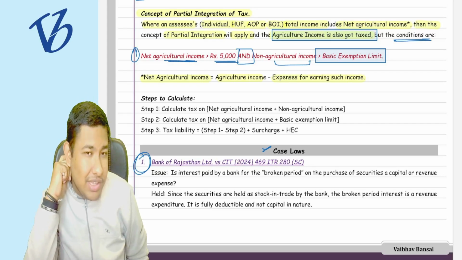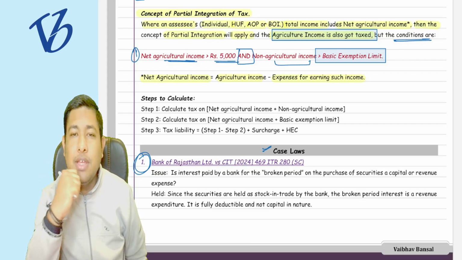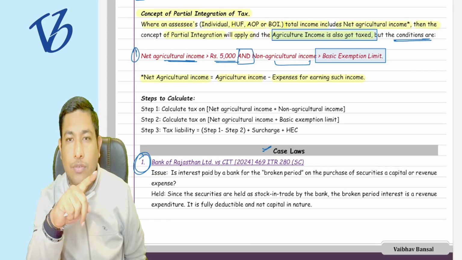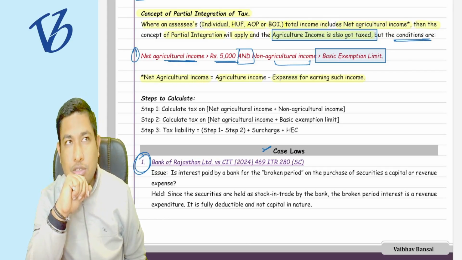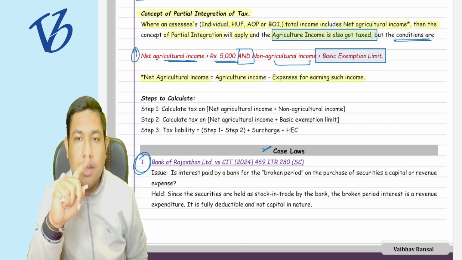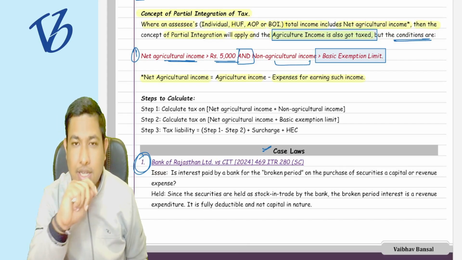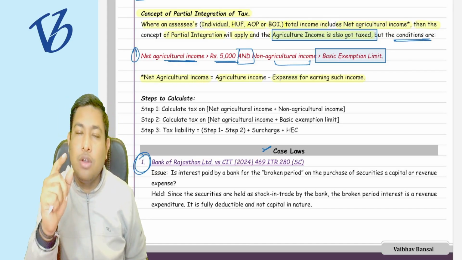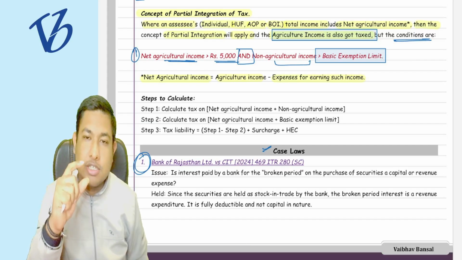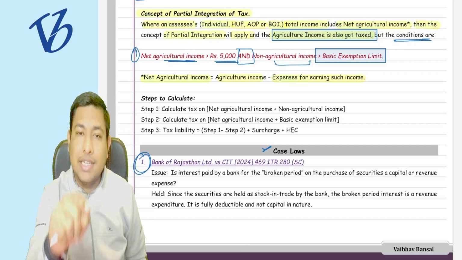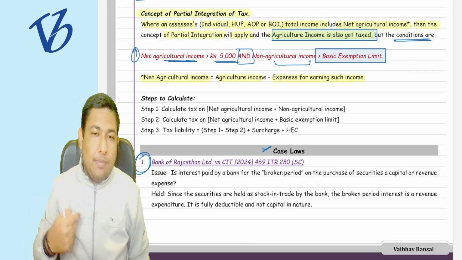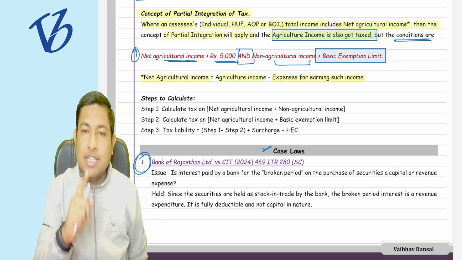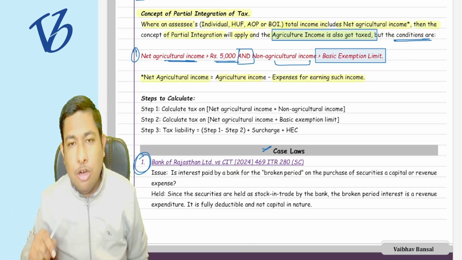But sir, everything I understood, but just tell me, in the 7th schedule of article 246 we have understood that there are three kinds of lists, where the first list is what? The union list. In that union list there was entry number 82, which gives the power to the central government to impose taxes on income. But other than the agriculture income, the power to tax the agriculture income lies with the state government.